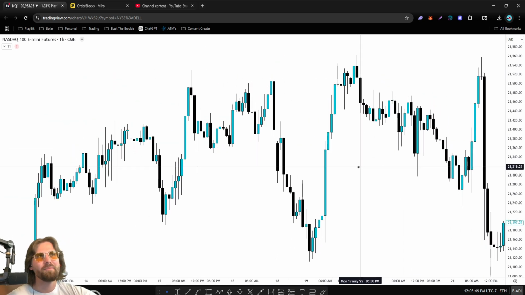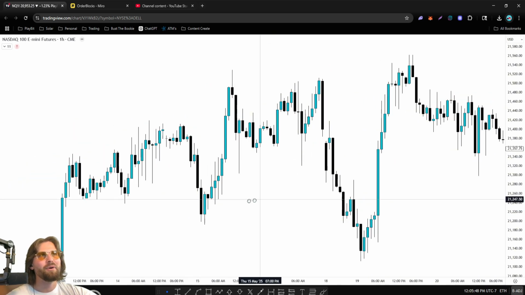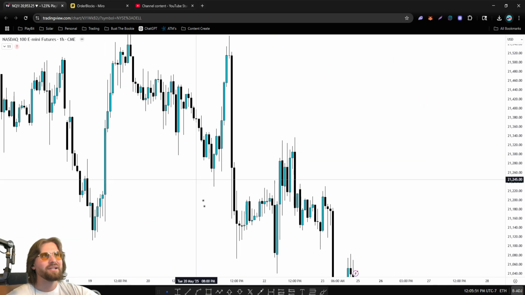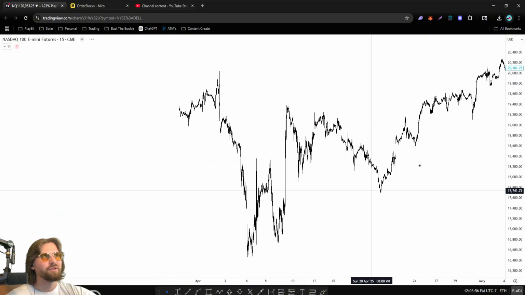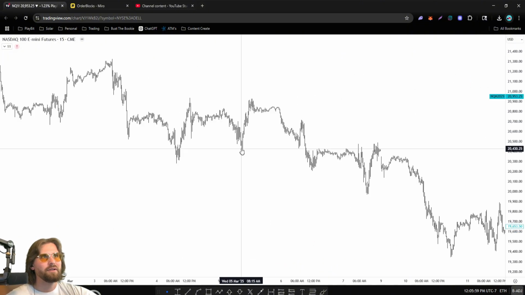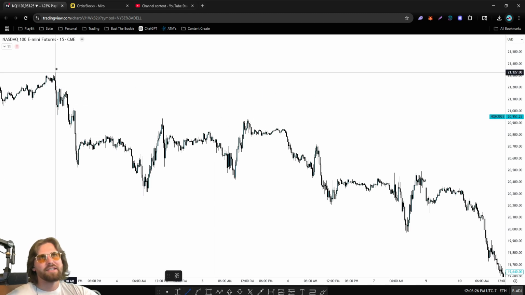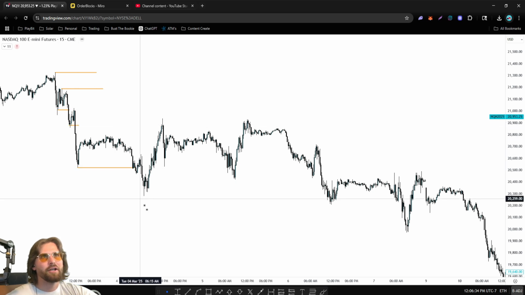I think they're too ambiguous, they're too difficult for people to spot, and most traders aren't able to use them consistently. We can take this, like, let's go to a random point in history. We'll go to 15 minute, and we'll just scroll back and we'll start looking, right? Let's just go right here. Okay, so here's the trend. We can obviously see that's bearish. The highs are protected. Doesn't look like any of them are hitting. The lows get hit, the lows get hit, the lows get hit. We have to wait until something in this trend changes, right?